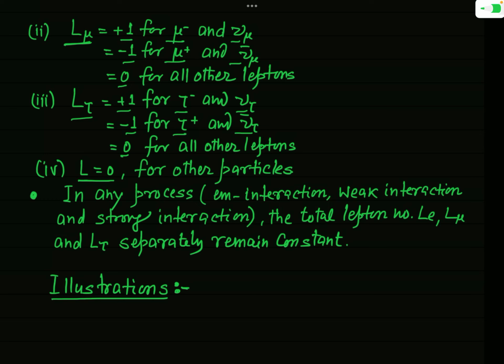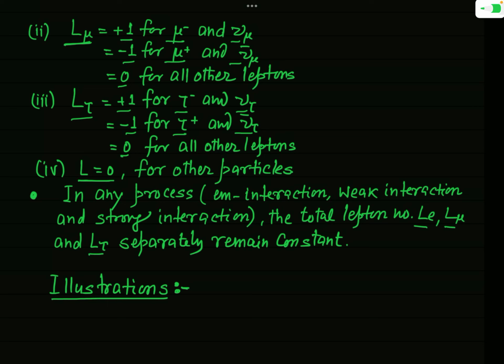types of all the three interactions, that is electromagnetic interaction, the weak interaction, and the strong interaction. And this conservation principle simply states that in any process, the total lepton number Le, L mu, and L tau remain conserved separately.